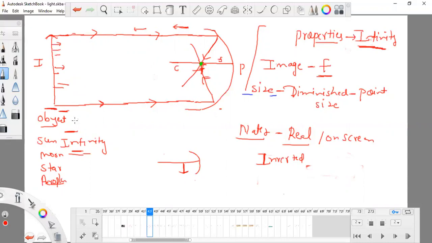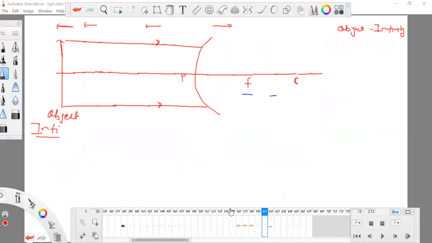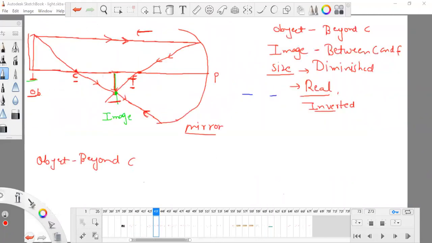When the mirror was concave and the object was at infinity, the light rays were parallel to PC. The same thing occurs this time. The object is at infinity, so the light rays emerging from the object, or generally the two lines we are studying, are parallel to PC. There is no change. Now what was our rule? Just come back to our rule.